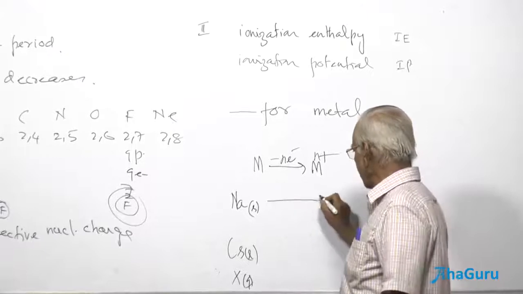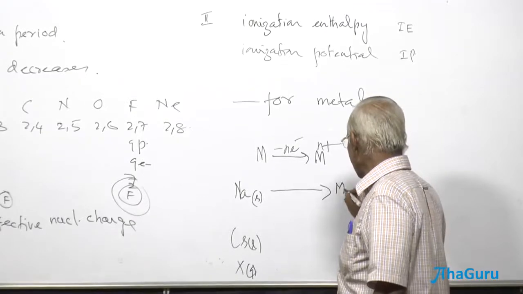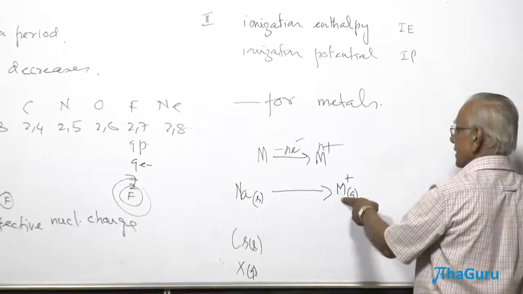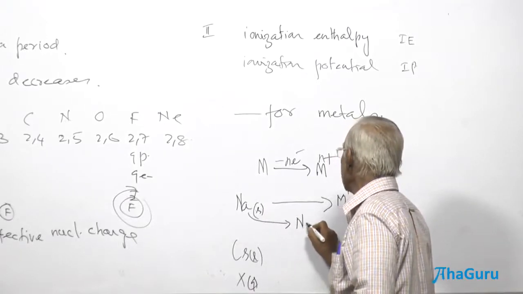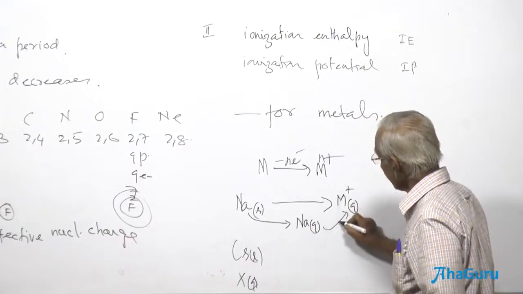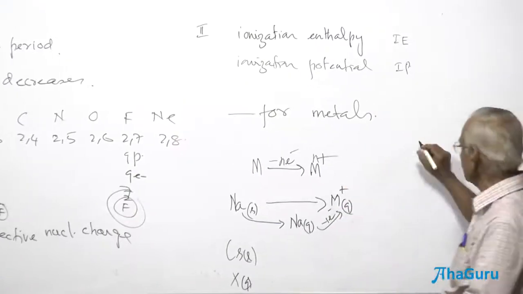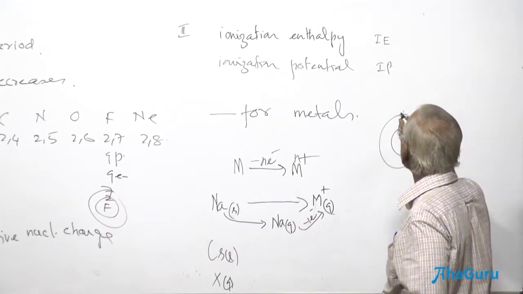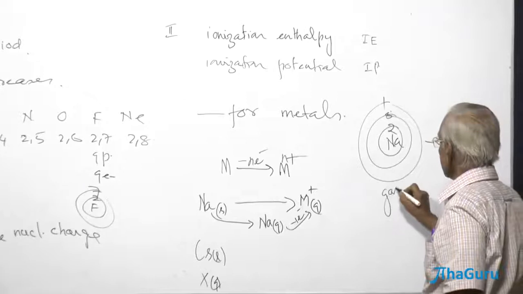What should you do? It has to be converted into M plus. M plus means it's in the gaseous state. Now, prior to getting M plus in the gaseous state, you have to have one more change, namely sodium has to be converted to the gaseous state. And that gaseous sodium has to lose an electron to form M plus in the gaseous state. Sodium has 2 electrons here, 8 electrons here, and 1 electron here. Assume that this is the gaseous state.